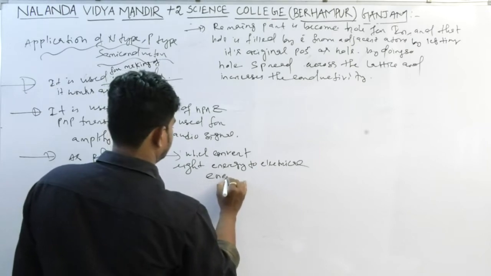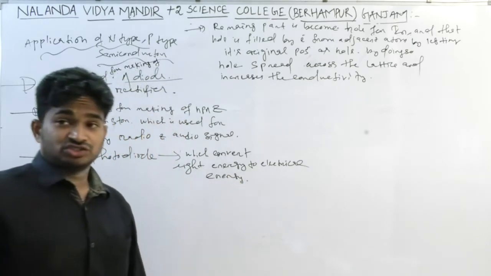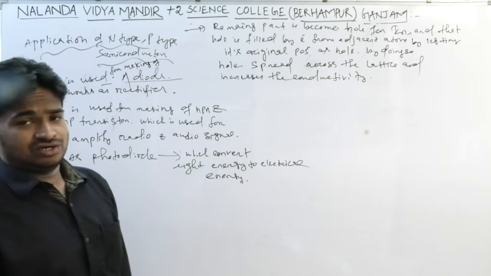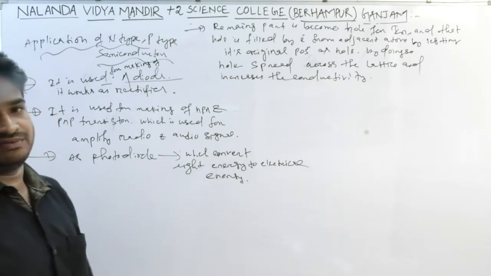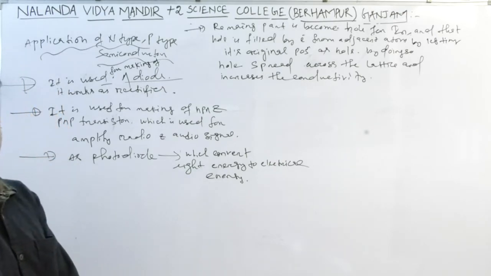So these are a few applications of n-type and p-type semiconductors.